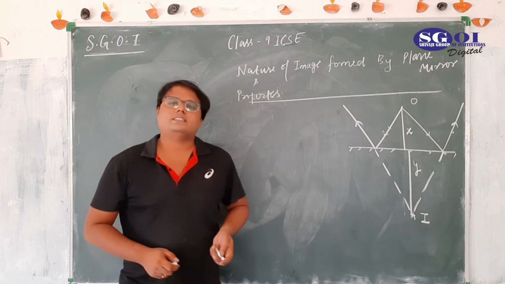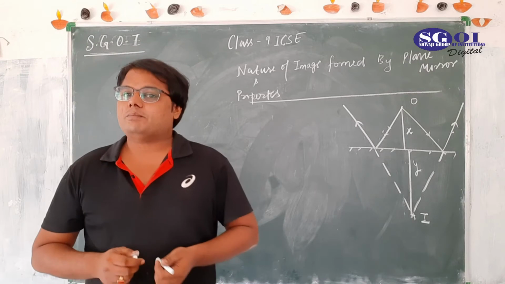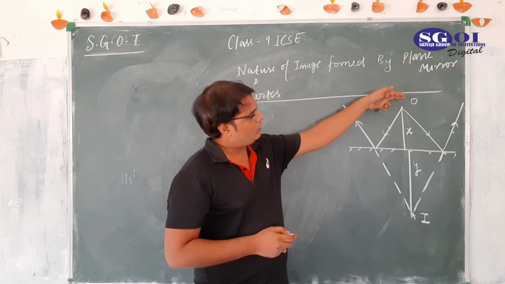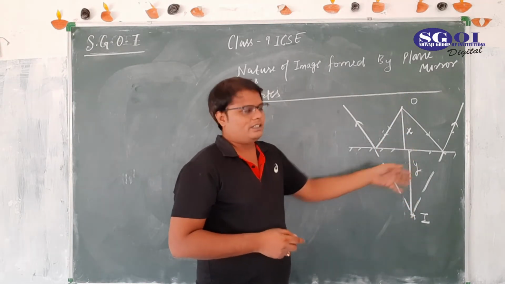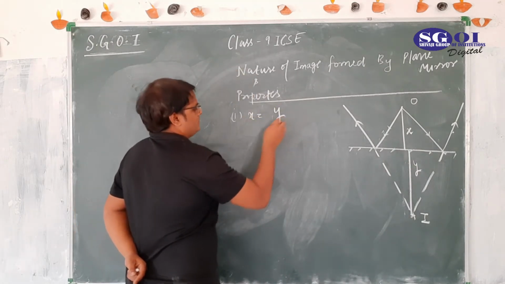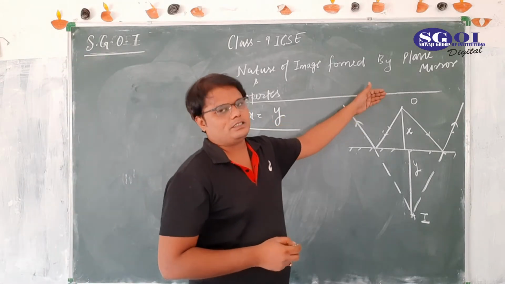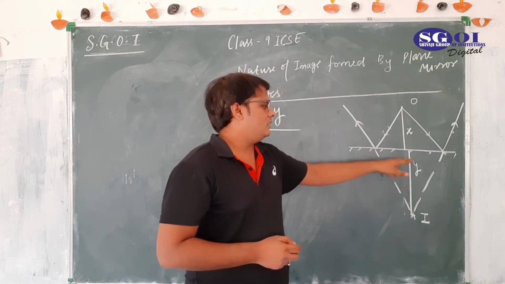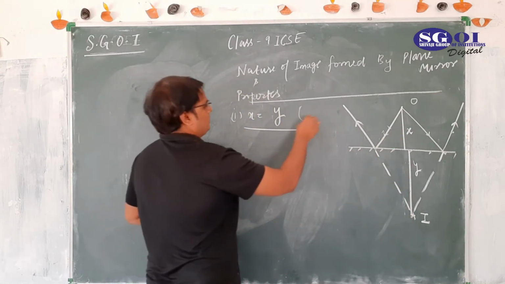When someone says that distance of object from the mirror and distance of image from the mirror is same, what they mean by distance is perpendicular distance. In this case, our distance of object from mirror is x, distance of image from mirror is y, and the first thing is x equal to y. We must remember that perpendicular distance of object from mirror is always equal to distance of image from the mirror. So this is the first and most important point.